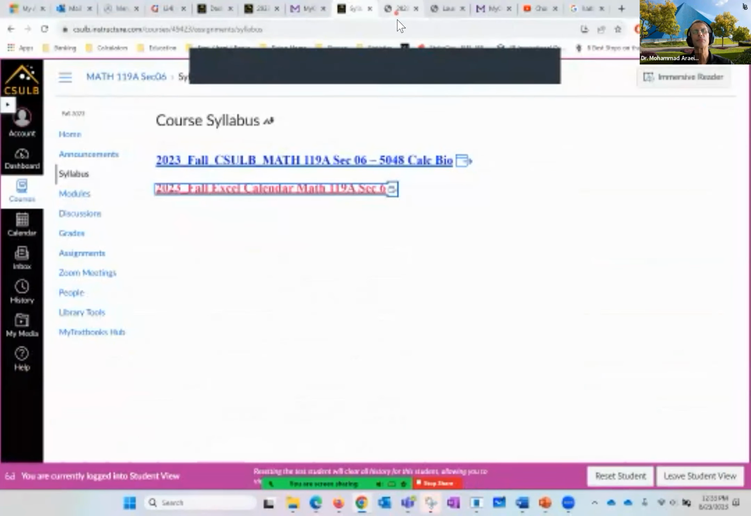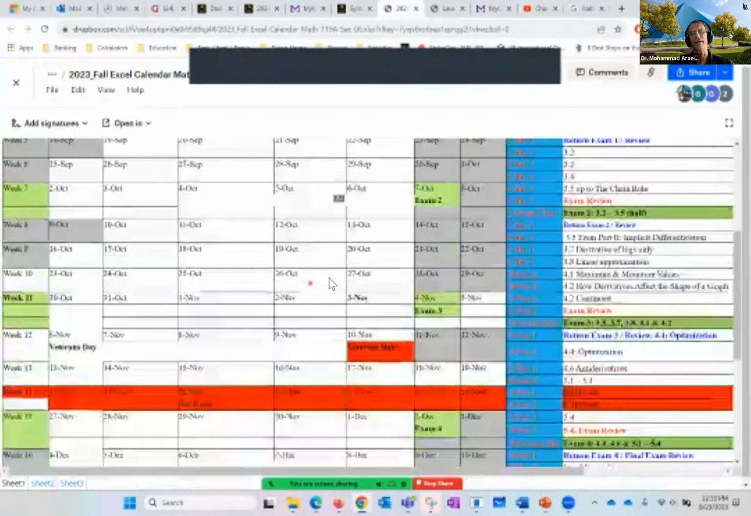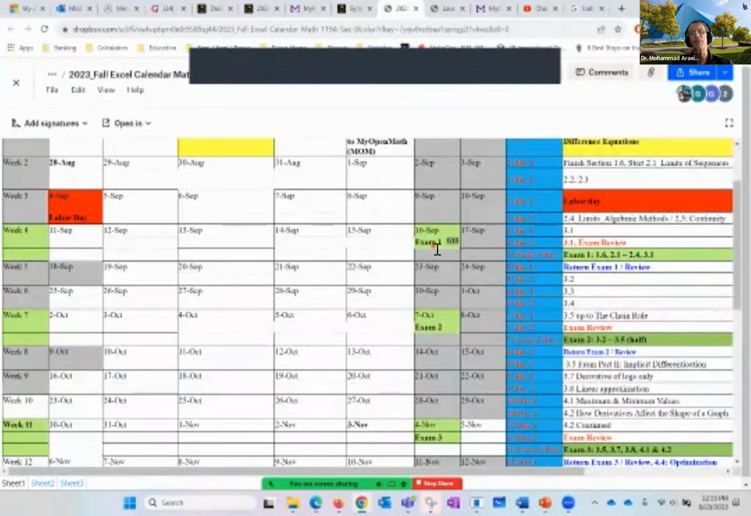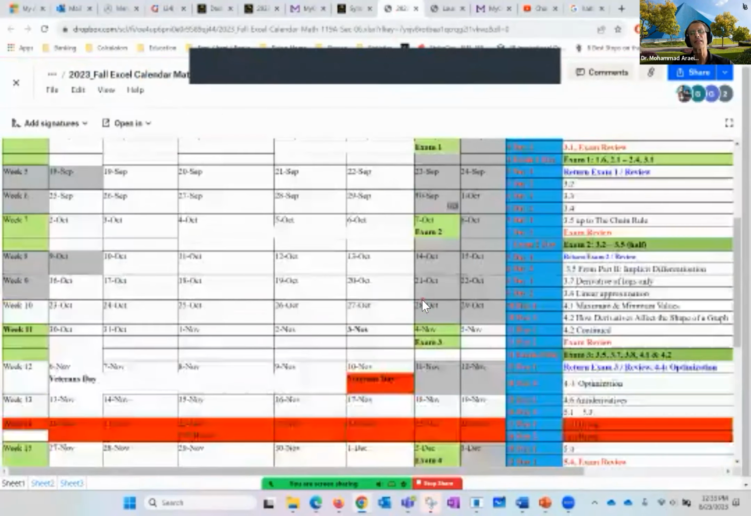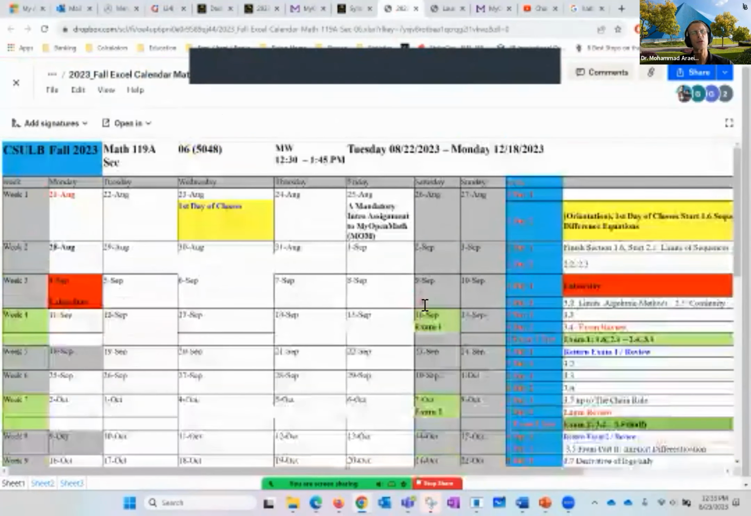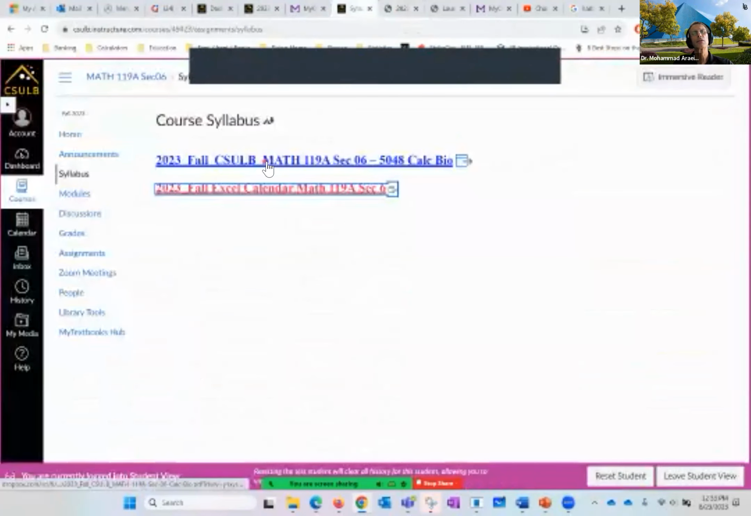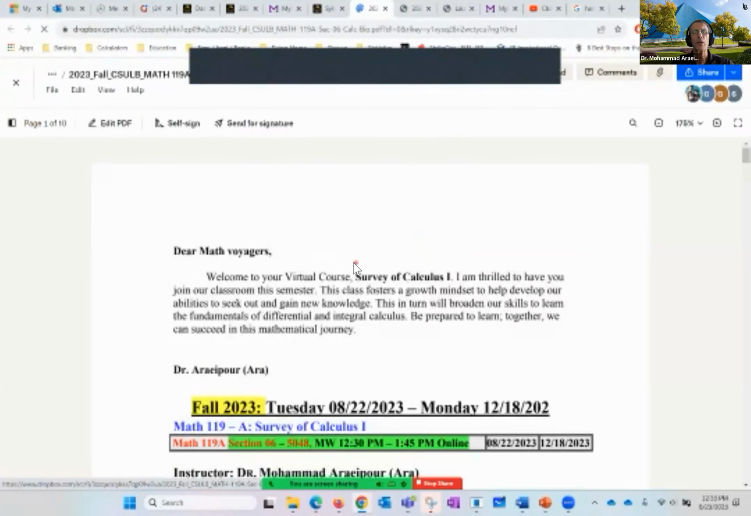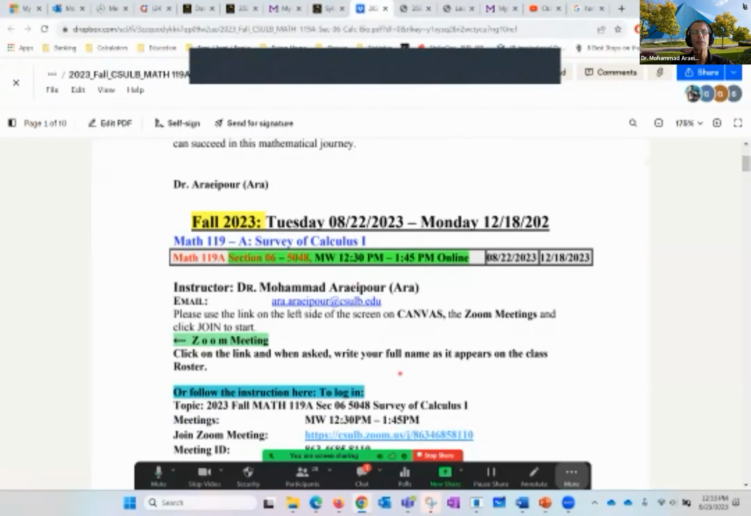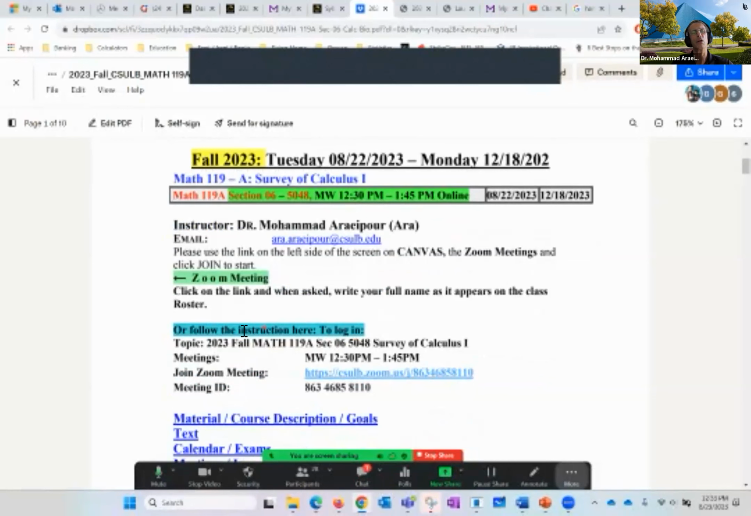By the way, the date of the first exam takes place in about 4 weeks, and then the second one and so forth. All the exams are set up for Saturday, so you are relaxed and you can do a good job on that. Here's the syllabus. First, welcoming you to the course, then explaining about the course number, section number, time, Zoom meeting, all of the above.